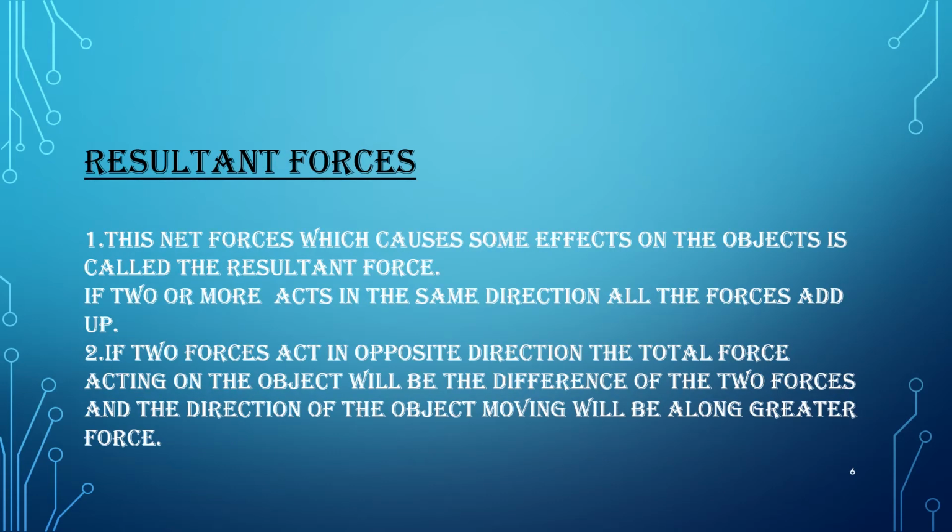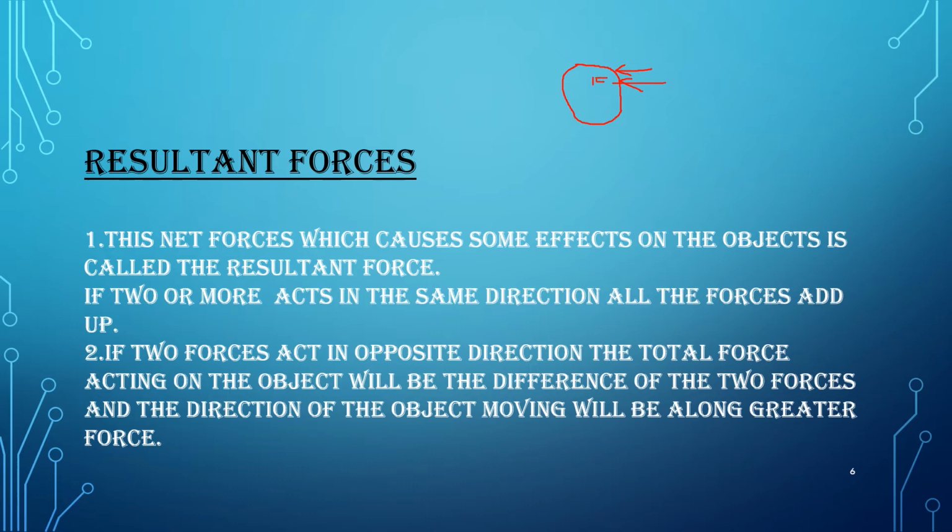Now let us see what we mean by resultant force. Let me take an example first. Suppose a boulder is there and four members are pushing it with forces F1, F2, F3 and F4.